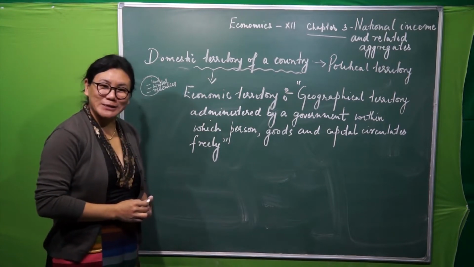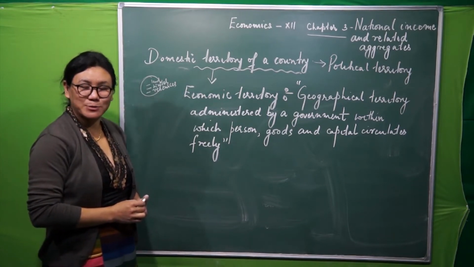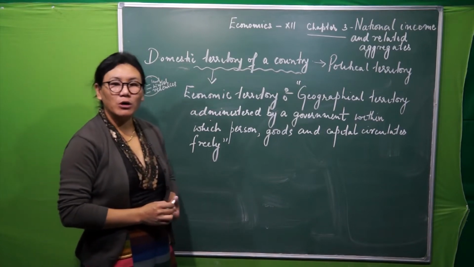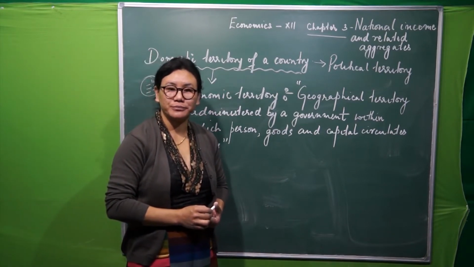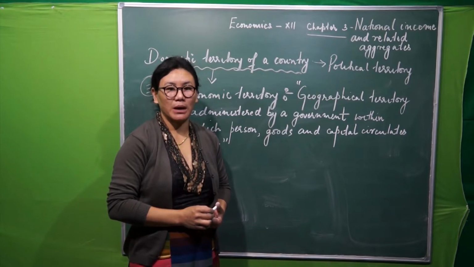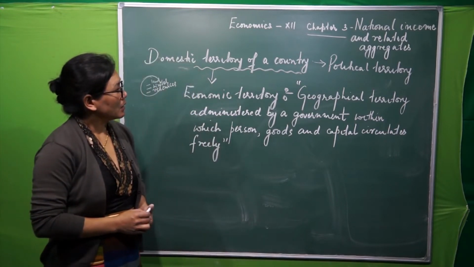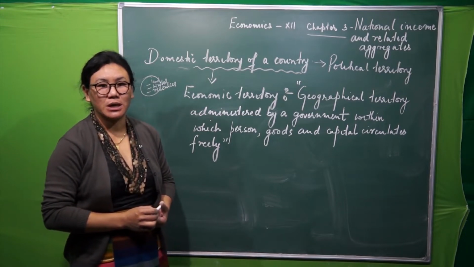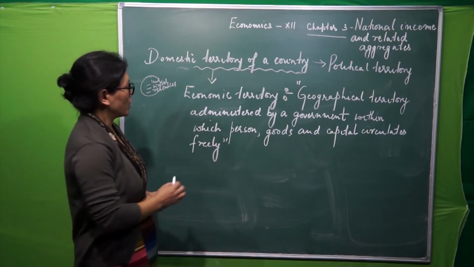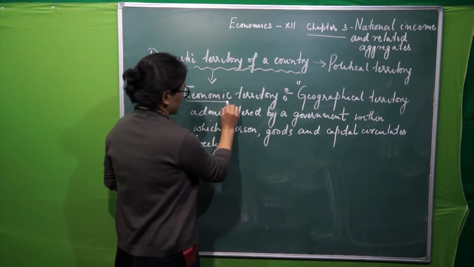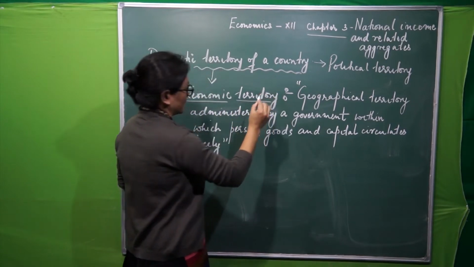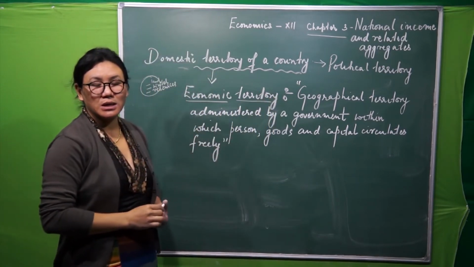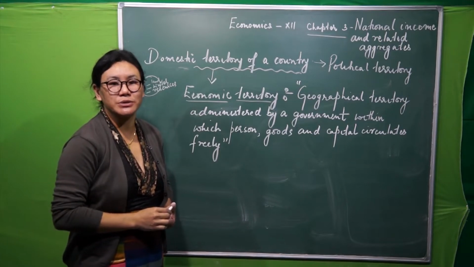Now, in economics, especially for the purpose of national income accounting, the domestic territory concept refers to this. It is called economic territory.